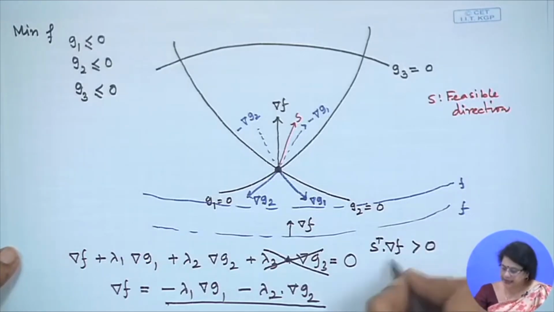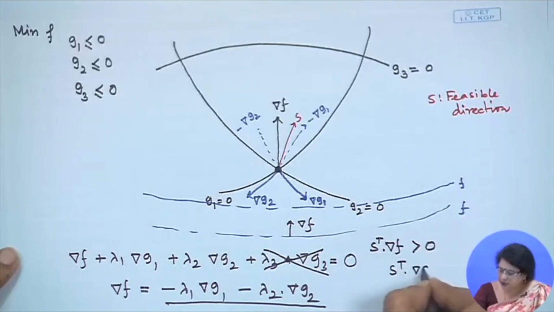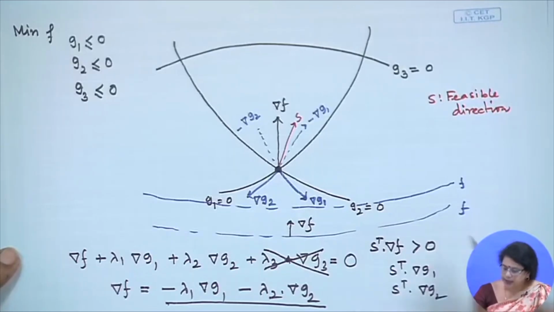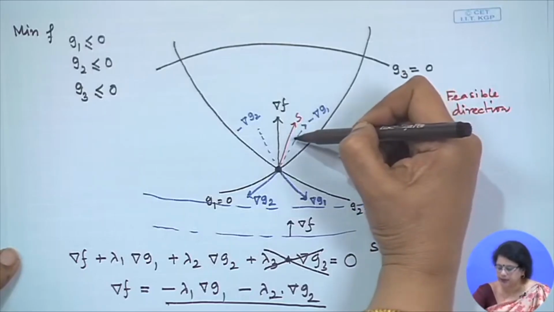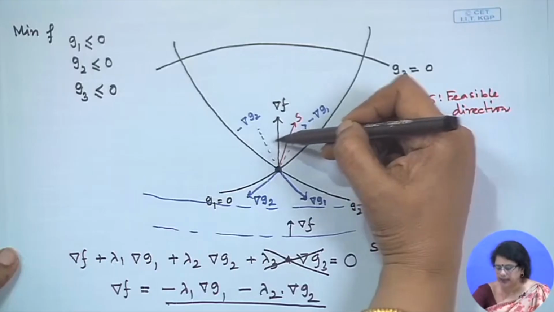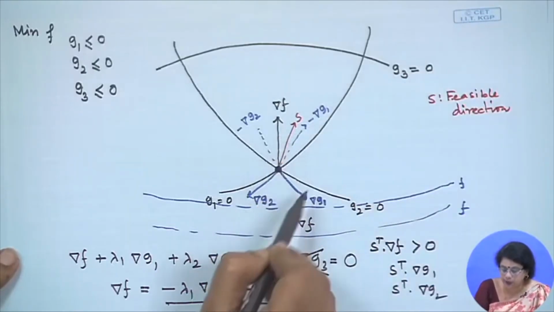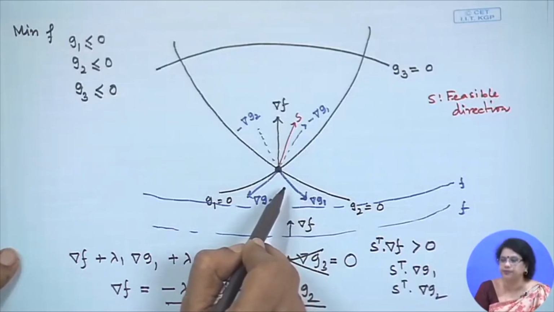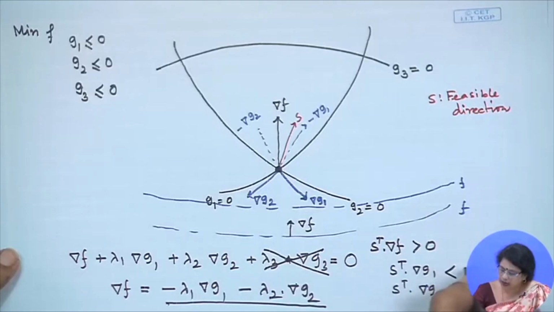What else are we getting? We are getting from here S transpose dot grad G1, and what can you say about it? S is making an acute angle with grad f, S is making an acute angle with minus grad G1, S is making an acute angle with minus grad G2. But on the other hand, S is making an obtuse angle with grad G1, similarly with grad G2, that is why both are coming negative.